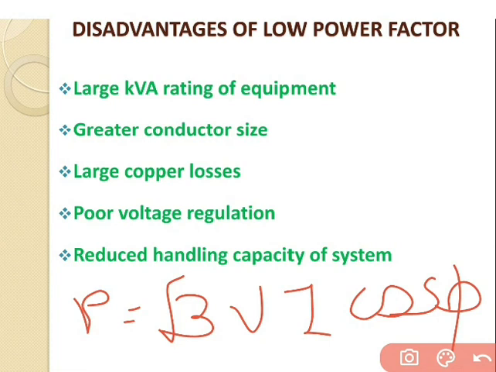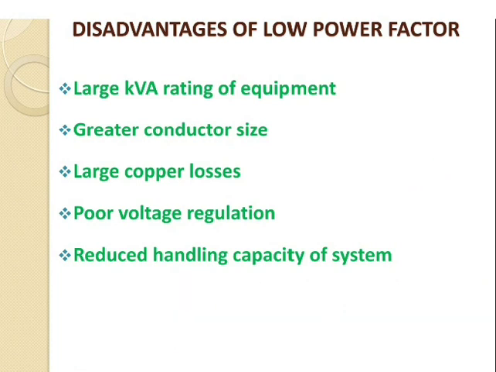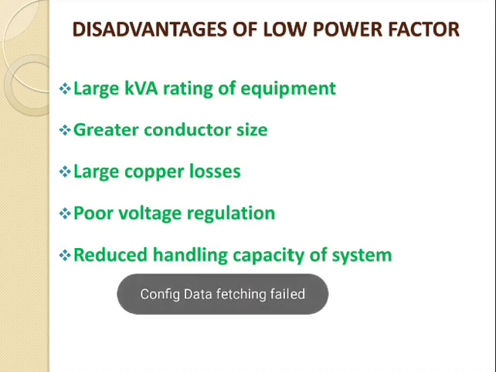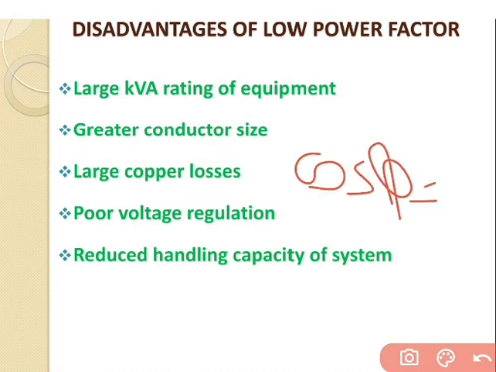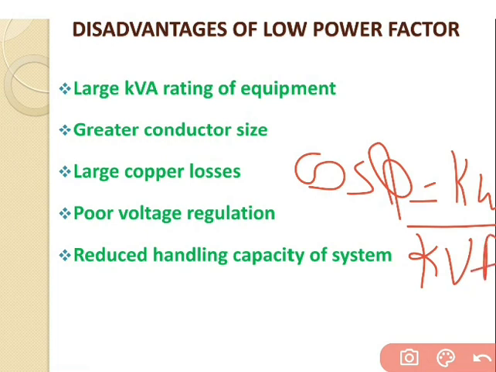We will start with the first one, that is the larger kVA rating of the equipment. Electrical equipment like alternators, transformers and switchgear are expressed in terms of the rating kVA. As we all know, cos phi is equal to kW upon kVA.